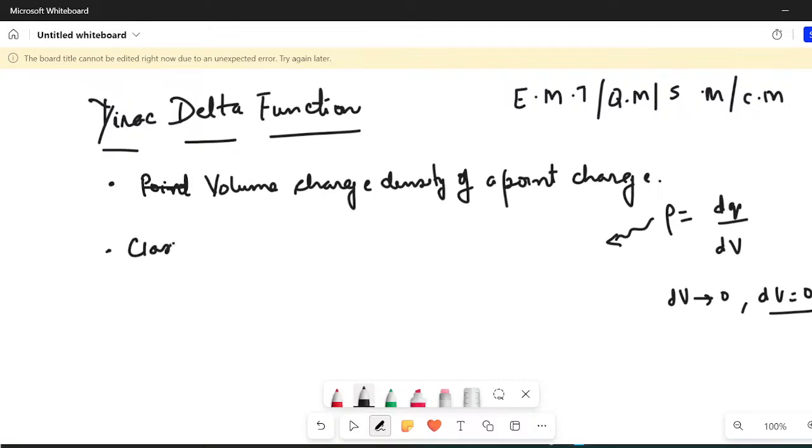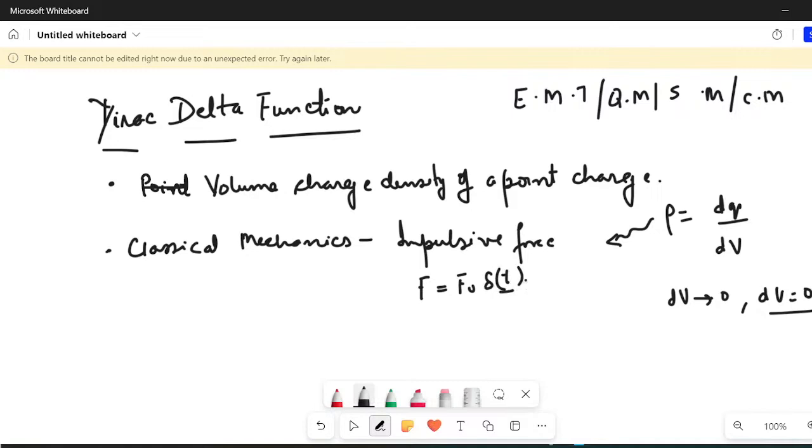In other branches of physics, let us say in classical mechanics, it may occur in the form of an impulse force. So let's say there is a force which acts exactly at t equals 0, like a bat hitting the ball. It is actually an impulsive kind of force. There you can have some force written as a function acting at just one point of time. To describe such an impulsive force, you may again need Dirac Delta function.